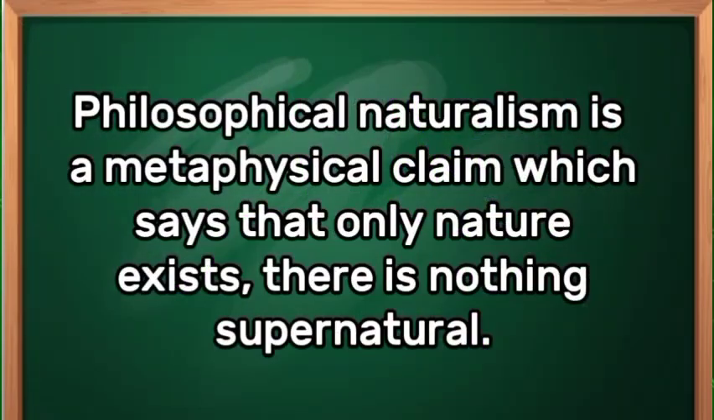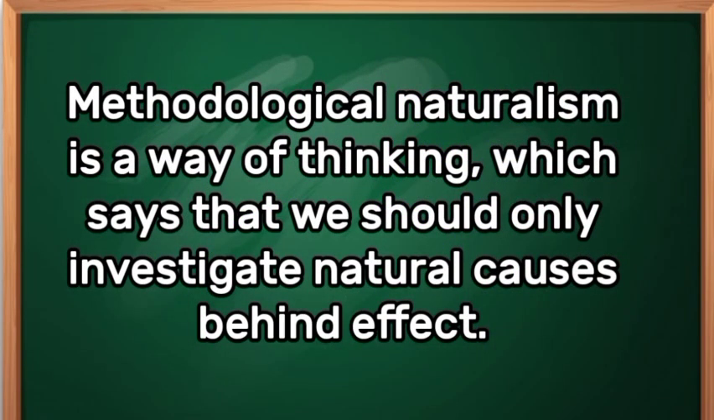So what is philosophical naturalism? Philosophical naturalism is a metaphysical claim which says that only nature exists. There's nothing supernatural. There's nothing beyond nature. There's no God, no souls, no angels, no miracles. On the other hand, methodological naturalism is a way of thinking which says that our domain of investigation should be only natural causes behind effects.